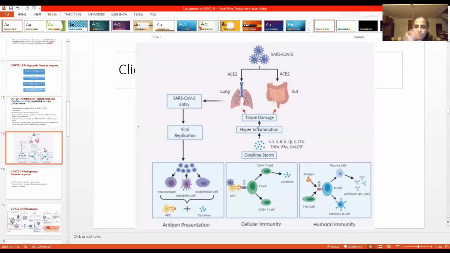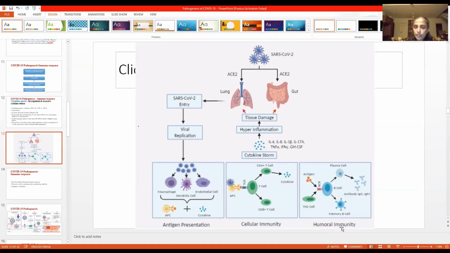So this is just a pictorial representation. The virus enters the lung, replicates, then the antigen presenting cell will present it to the immune cell, and a lot of cytokines are produced. Then you have the cellular immunity, which I told you about, the cytotoxic T lymphocytes helped by the CD4 T cells. CD4 T cells produce cytokines, and there is a cytokine storm, which may be called hyperinflammation, which leads to tissue damage.